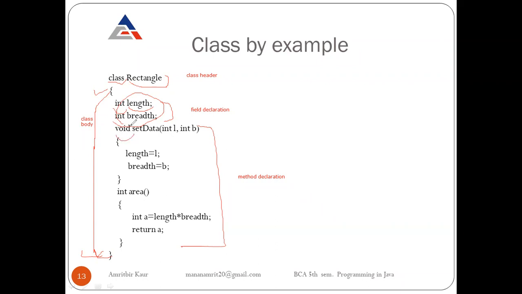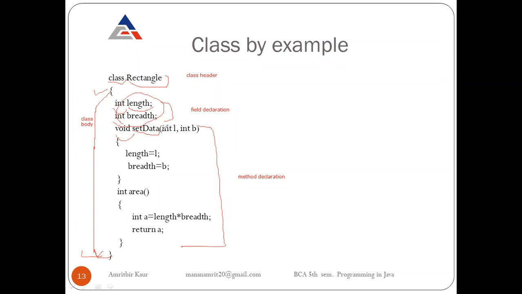This method will not return anything, so that's why we are writing void. Then our function name, that is setData, and in parentheses we want to pass parameters. Here we want to pass values of length and breadth, so we use two parameters, one for length, second for breadth. Here I'm using L for length, B for breadth.